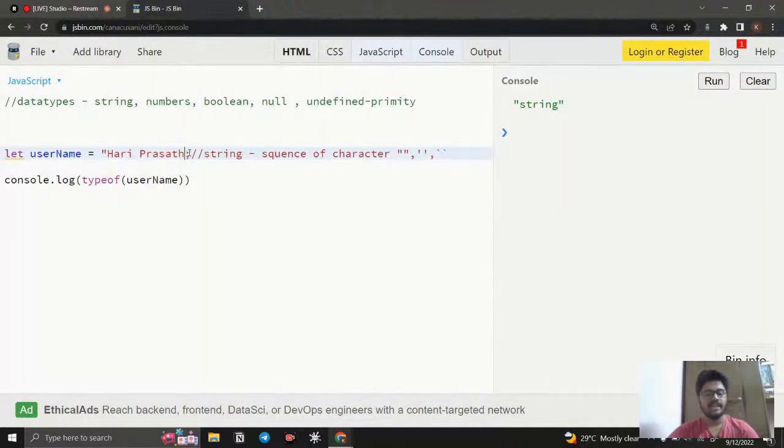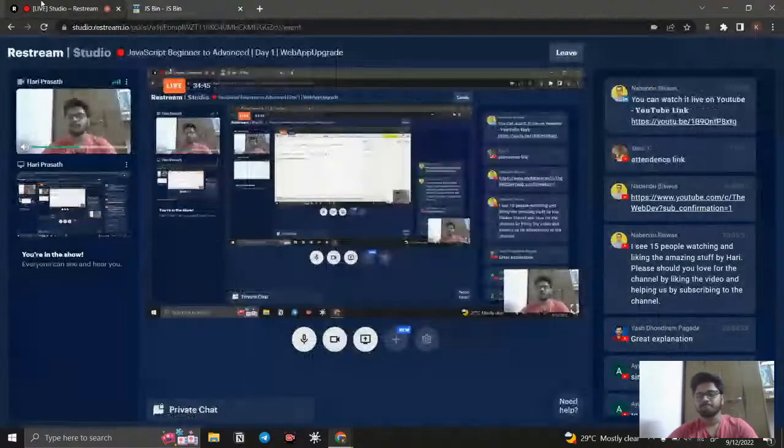So what if I change this to a number like 78? If I run this, you can see it is a number, right? 78 is a number. So that is why the typeof method shows which data type that particular variable's value belongs to.